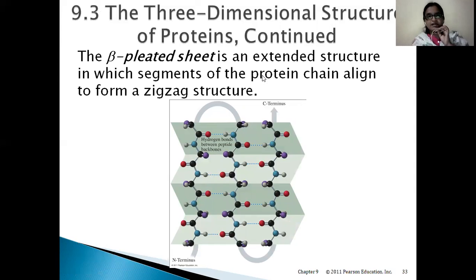Next secondary structure is beta pleated sheet. So we have seen alpha helix and this is the beta pleated sheet. Here it is an extended structure in which segments of the protein chain align to form a zigzag structure. In beta pleated sheet we see zigzag nature. This is the structure of the beta pleated sheet. This is the N terminus and this is the C terminus. So how are these amino acids arranged? Here we are going in this fashion and it has come back and again it has gone up. This fashion is called zigzag fashion.